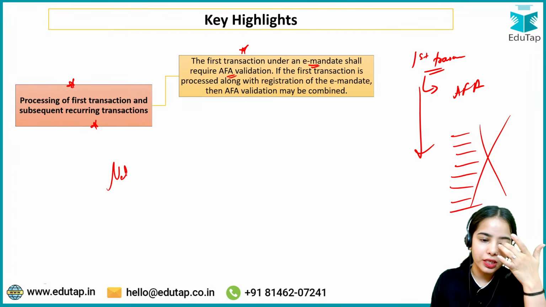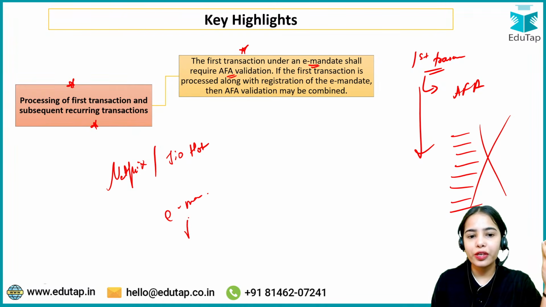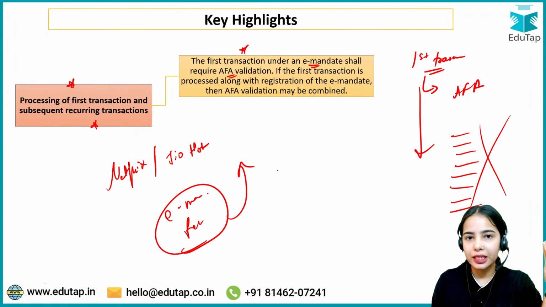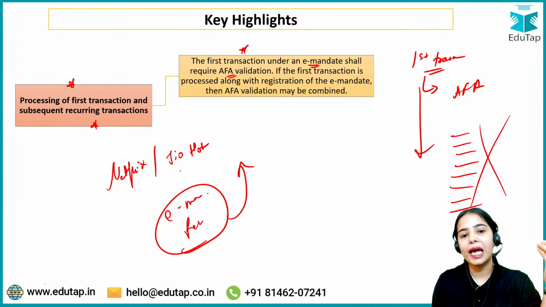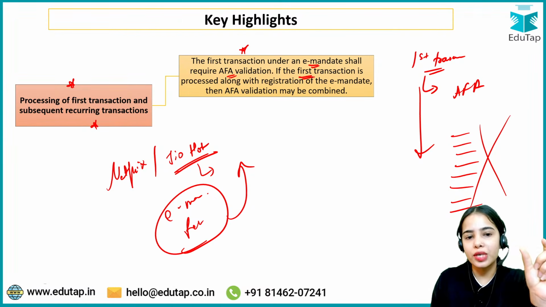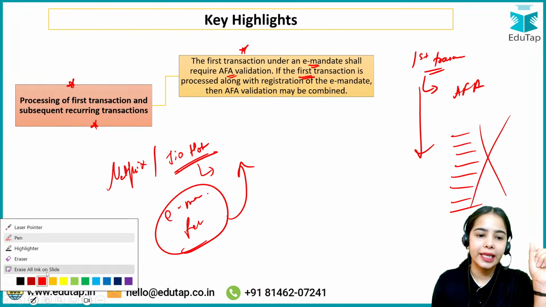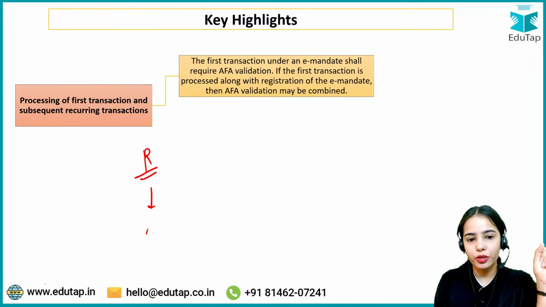So basically for Netflix or for Jio Hotstar, let's say you are putting an e-mandate. When you are registering the e-mandate, you will have to provide the AFA, additional factor authentication, and when you are doing the first payment, then also you have to provide the additional factor authentication. But the point here is that if the first transaction happens with the registration, then only one AFA will be required. That means during registration you have to provide an AFA, and during the first transaction you have to provide the additional factor authentication.